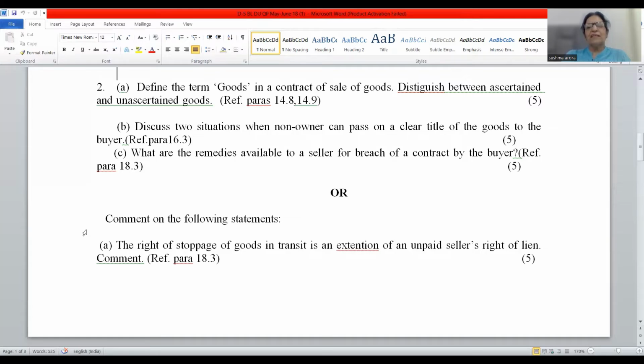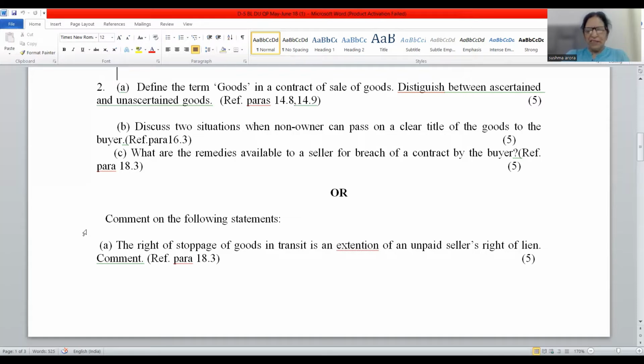Say the buyer has not paid the price and the goods are of perishable nature. How long will he keep waiting for the buyer to pay the price? Or he has reserved his right of resale. Then without serving notice, he can sell the goods if the buyer has not paid the price. Or he can always file a suit against the buyer for recovery of price. If he has sent the goods to the buyer as per order, but the buyer has still not accepted the goods, he can file a suit against the buyer for non-acceptance of goods. These are the various remedies available to the seller against the buyer.